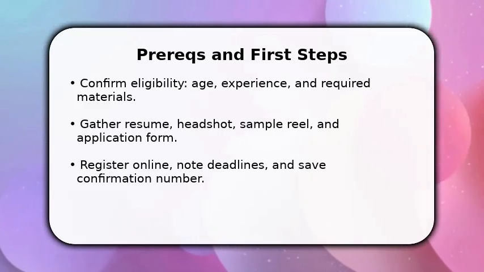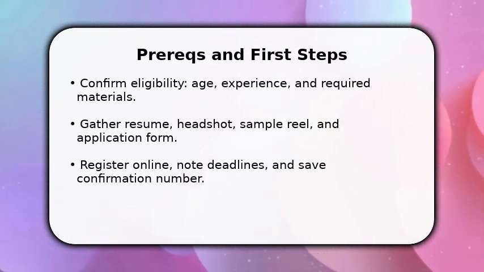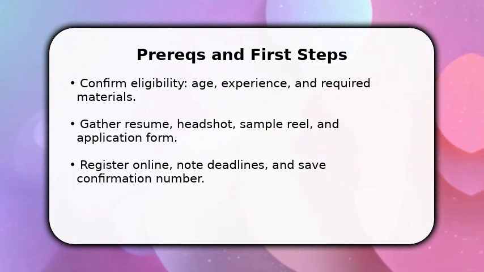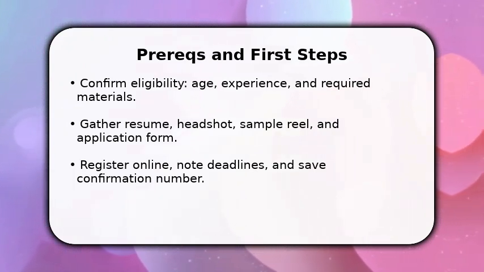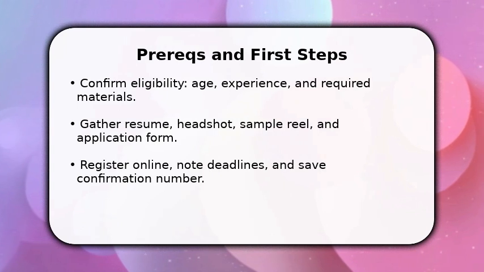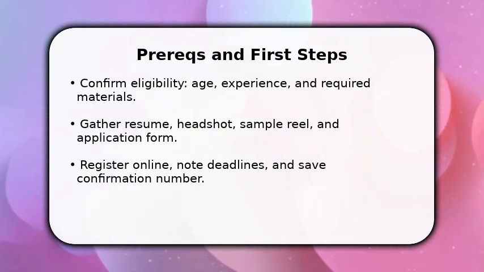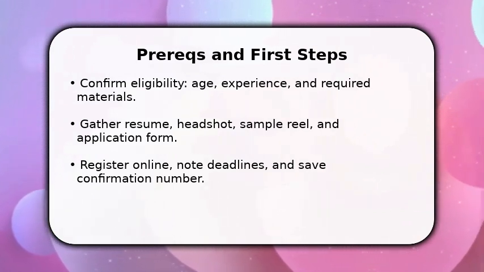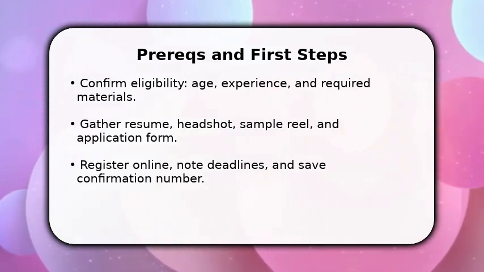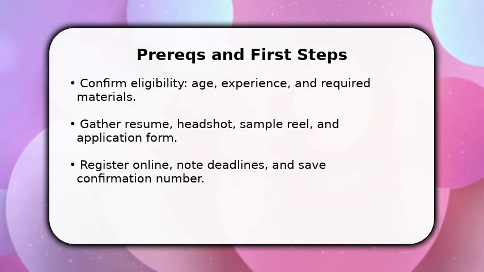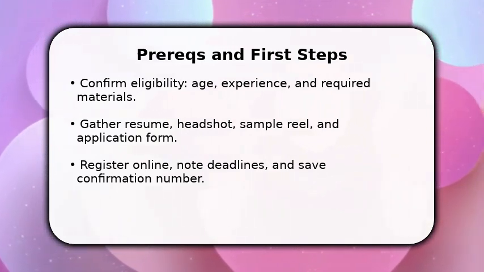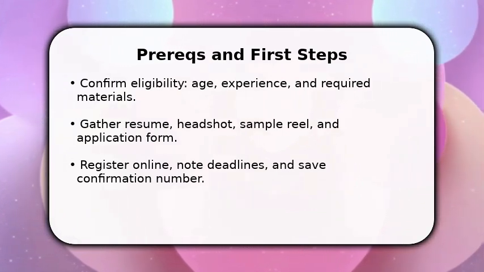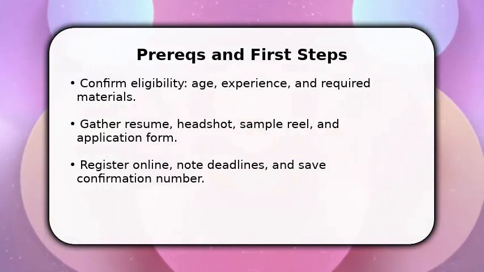You begin by verifying eligibility and gathering essentials: resume, headshot, and any sample reel. Once done, open the application portal and register with accurate contact details so producers can reach you. Make sure to read role-specific requirements and note the deadline. Missing that loses your spot. Upload files in required formats and keep a confirmation number. Why start here? Because clean, complete submissions reduce back and forth and let casting focus on your performance rather.